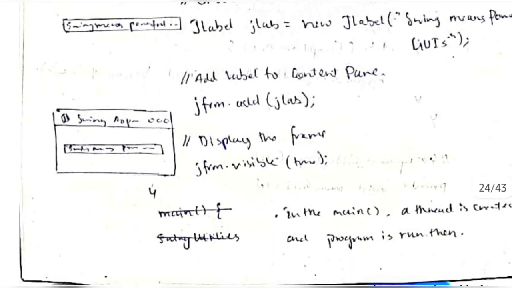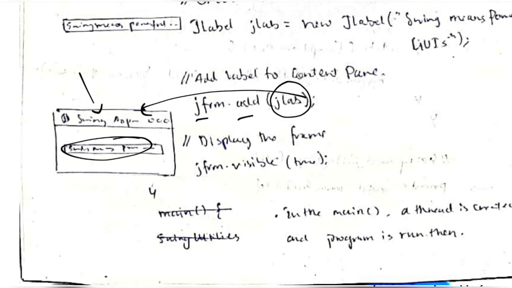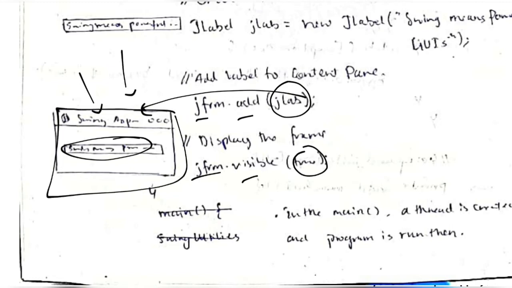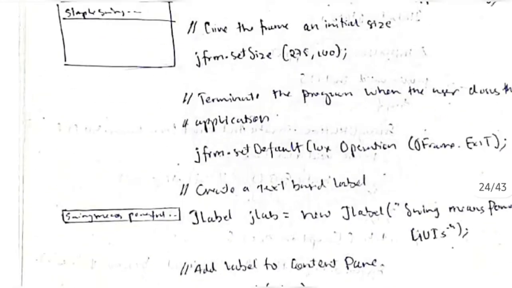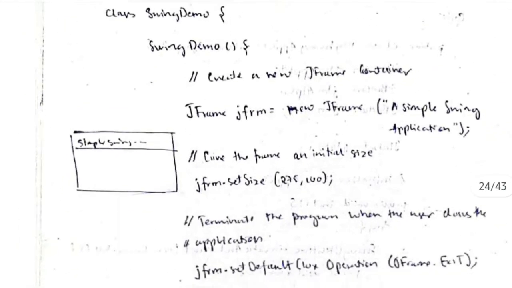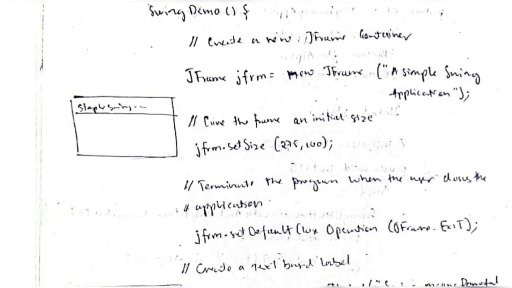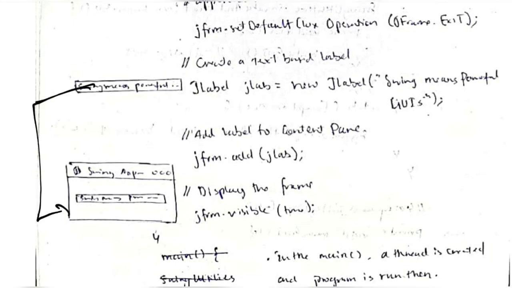Okay, then what we will be doing is adding the text label inside the container. How we can do: jfrm.add(jlab), then it will be added here. Then by using jfrm.visible = true, at that time this web page will be visible to us. Okay, so see how simple it is. It's a three-step process. First we'll be creating a container, then we'll be creating a text, putting the text inside the web page, and making it visible.